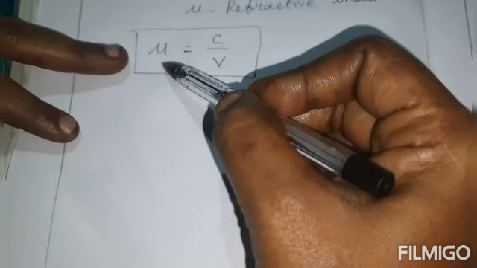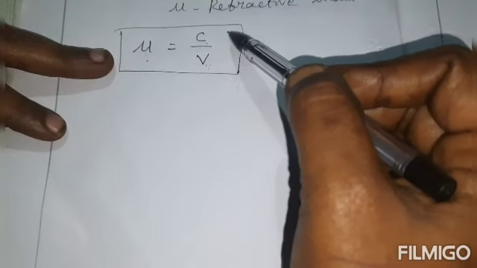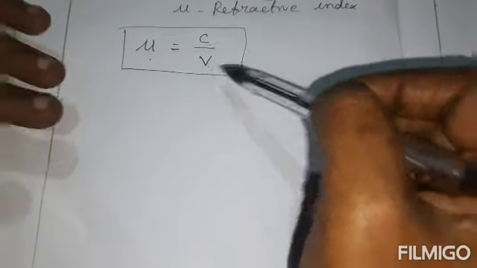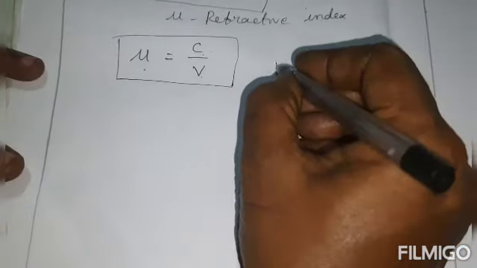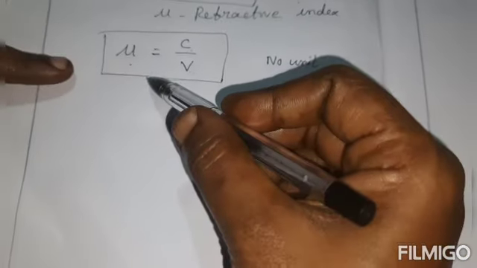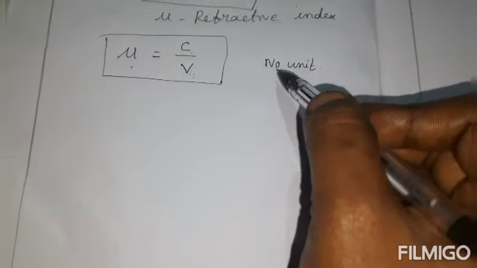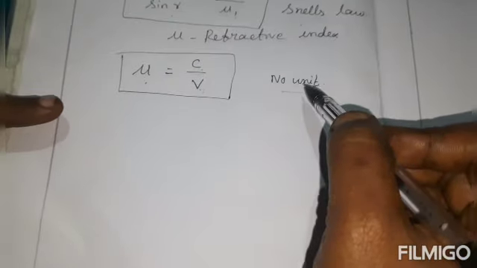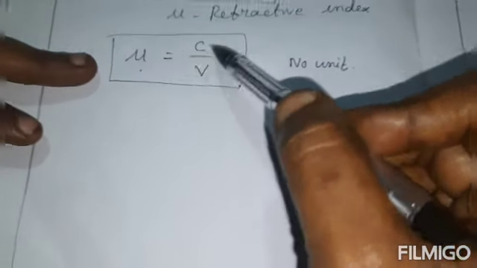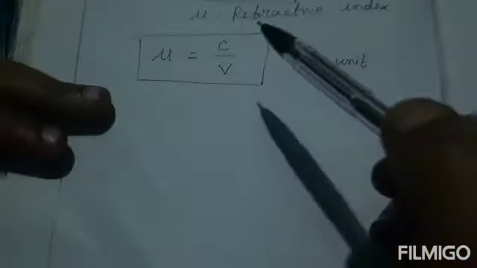So mu means what? Refractive index. Refractive index is defined as the ratio of the speed of light in vacuum to the speed of light in medium. This refractive index has no unit. What is the unit of refractive index? No unit. Students, what is the formula for refractive index? Mu equal to C divided by V.